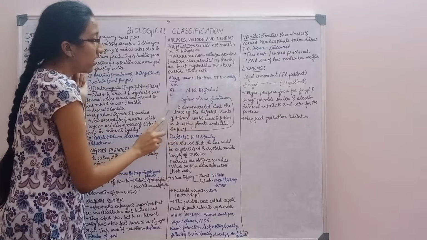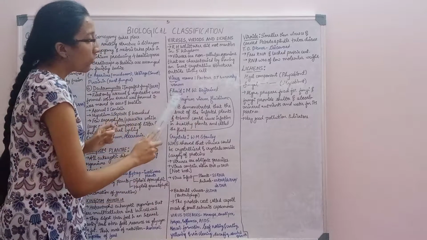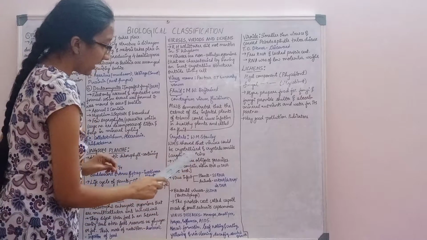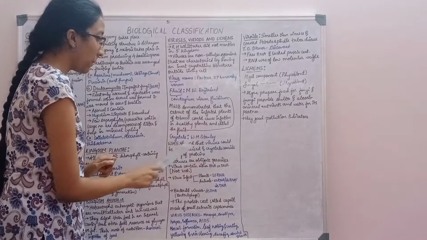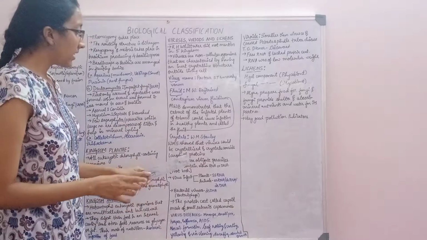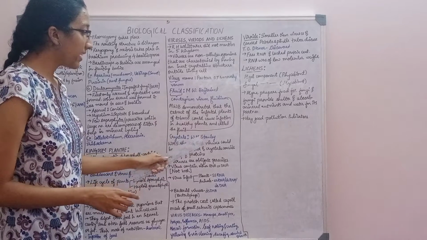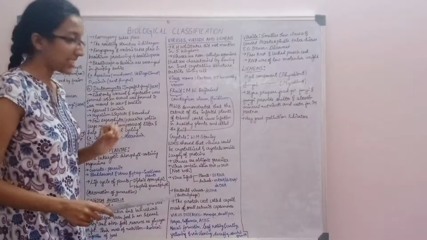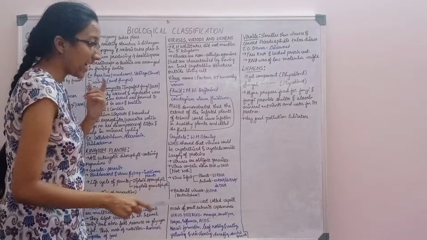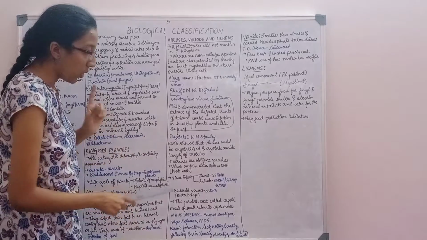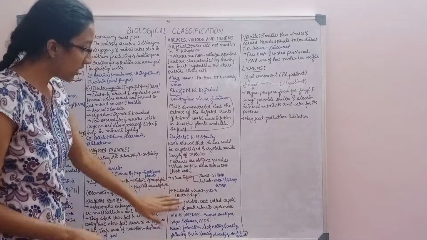See, V is there. So virus was given by him. Fluid was given by Beijerinck. And next, W.M. Stanley showed that viruses could be crystallized and the crystals consist largely of proteins. Crystals were given by W.M. Stanley. Okay. Viruses are obligate parasites. A virus contains either RNA or DNA but doesn't contain both of them. Only one it contains. This is also important.